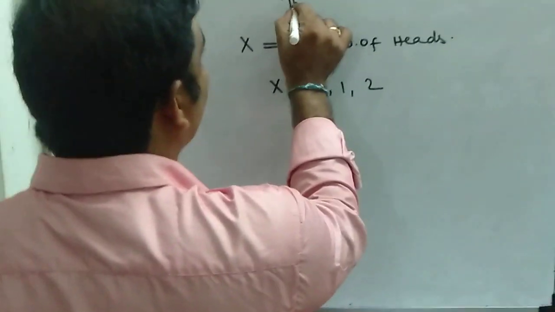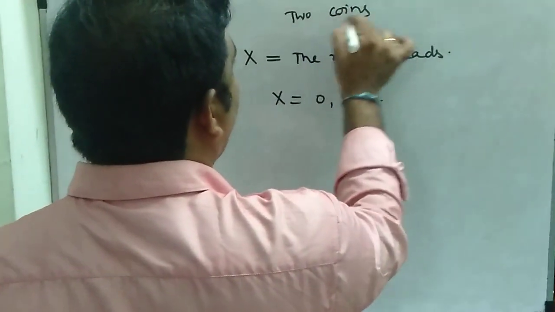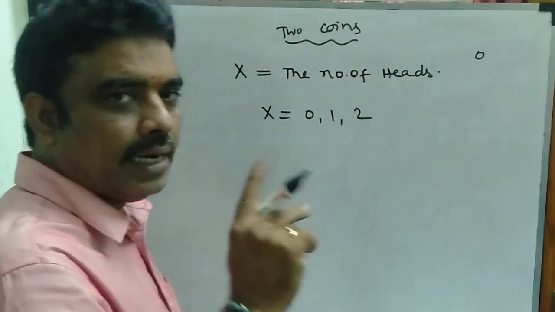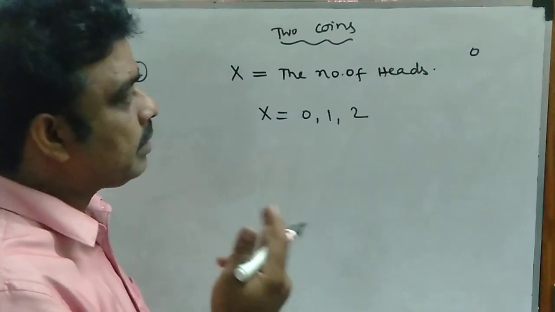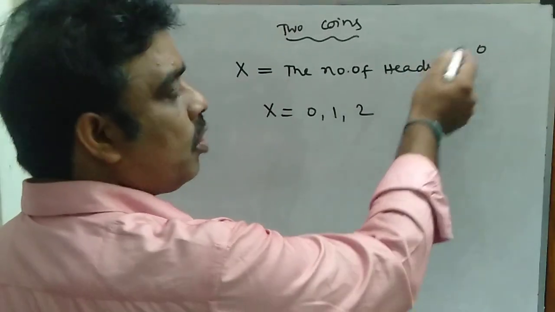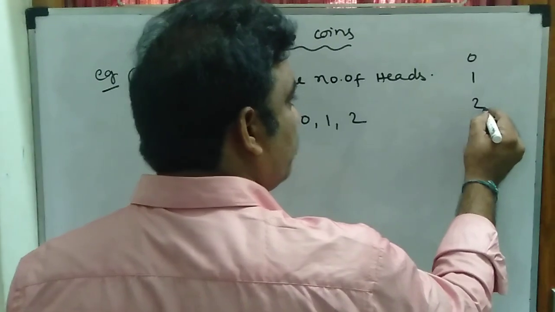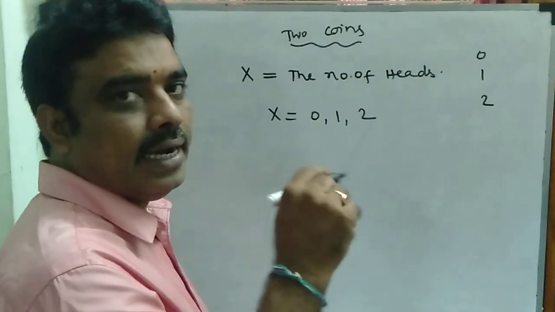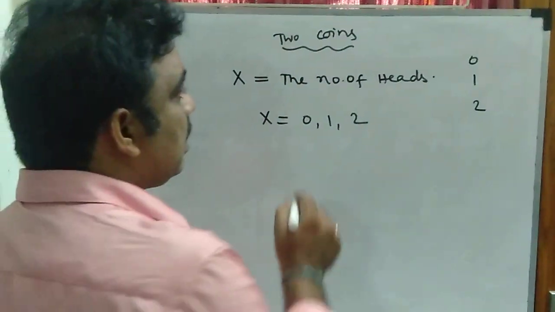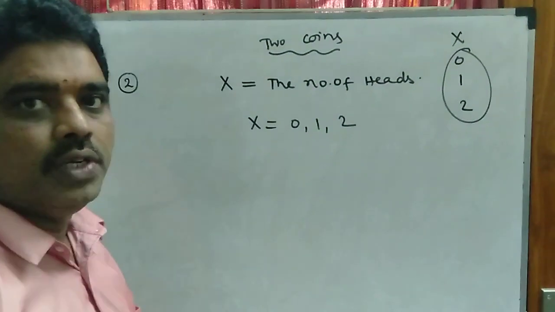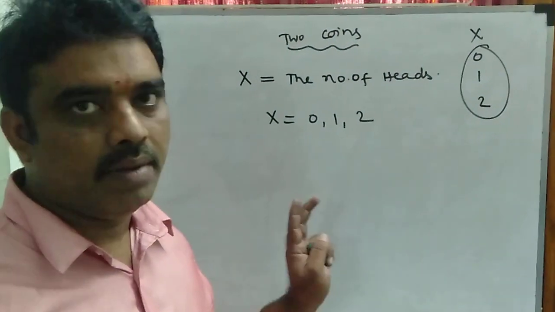If you toss two coins, then heads may be 0, meaning if you get two tails, then x may be 0. The number of heads may be 1, or the number of heads may be 2, meaning both coins show head, head. That means the possible values for x are 0, 1, 2. So we say that x is a discrete random variable.